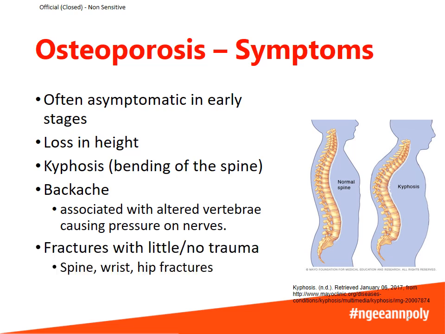However, most people find out that they have osteoporosis only once they have a fracture, even with little or no trauma. Sometimes even a very vigorous cough or sneeze can cause a fracture. But of course, most fractures are caused by falling down, and most fractures take place in the spine, wrist, and the hip.